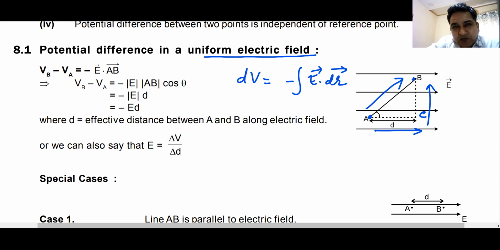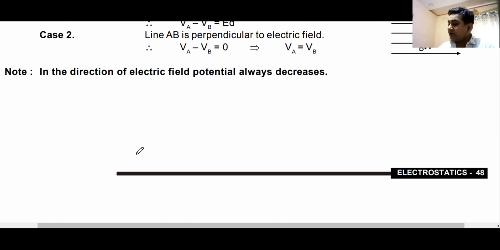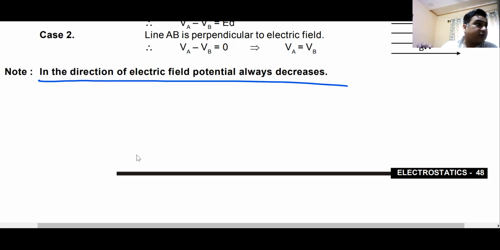It is easier to calculate potential difference between A and C. It will be E multiplied by d. A will be at higher potential, C will be at lower potential, because electric field lines always go from a point of higher potential to a point of lower potential. In the direction of electric field, potential always decreases.